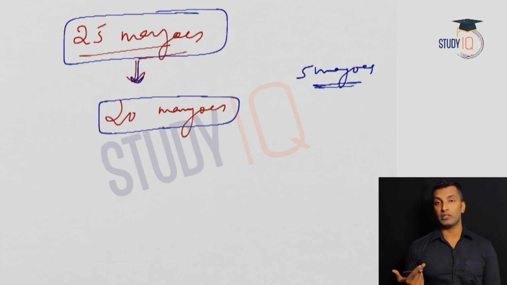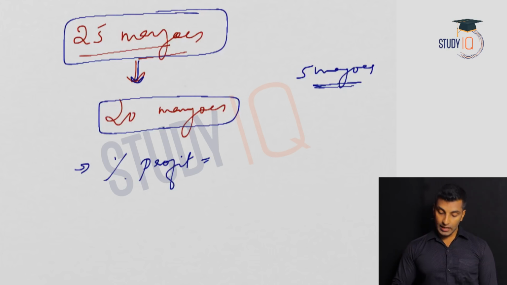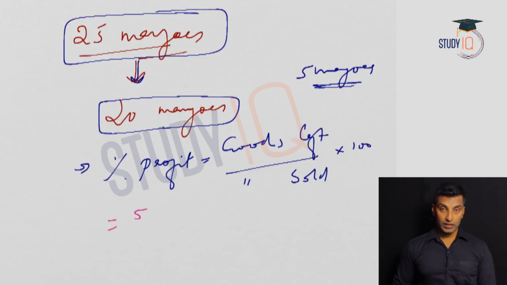Now what is the profit percentage? How to calculate it? You can equate like this. Always remember this, you can get this kind of question. Percentage profit is goods left divided by goods sold, into 100. How many goods are left here? 5. And how much is sold? 20, right? So into 100.